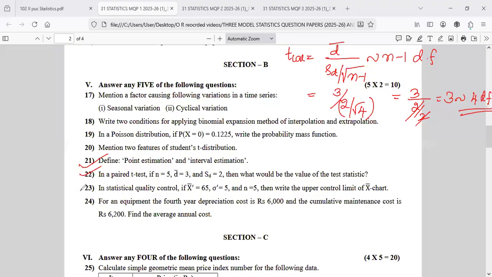Similarly, SQC, look at that. Very simple. They ask X bar, prime sigma prime. This is process standards: are they known or unknown? Can anybody say whether this is known or unknown for SQC?